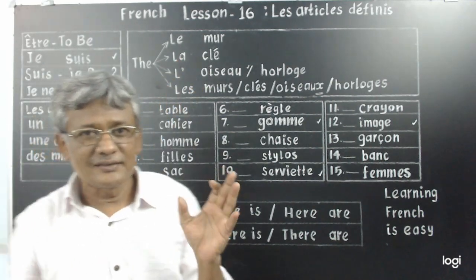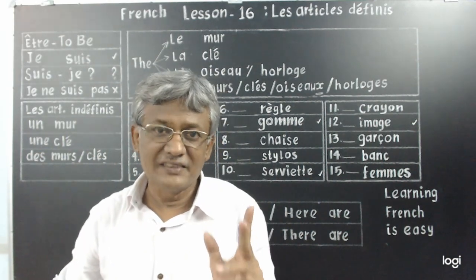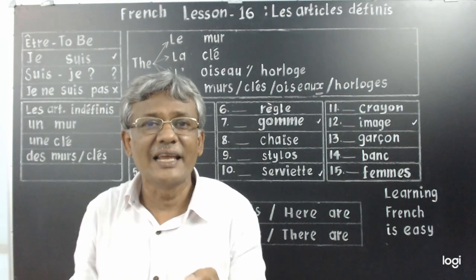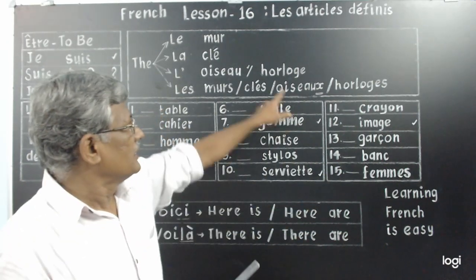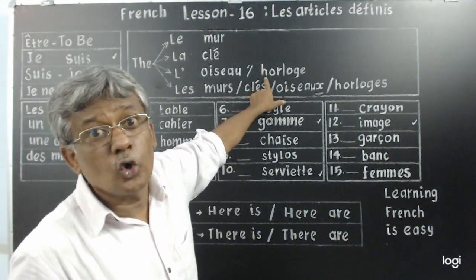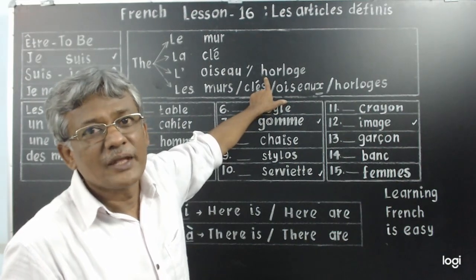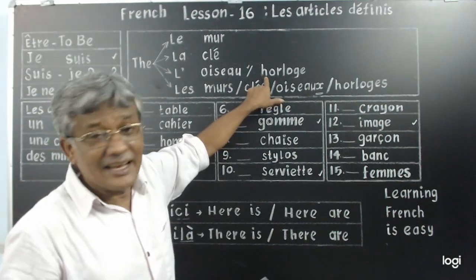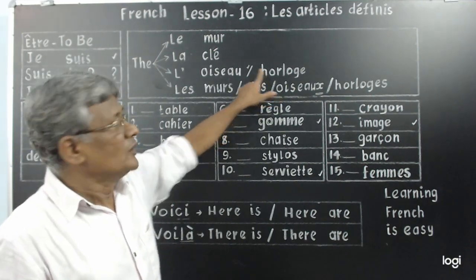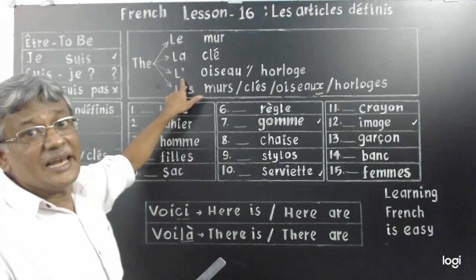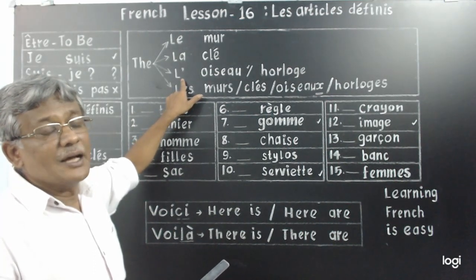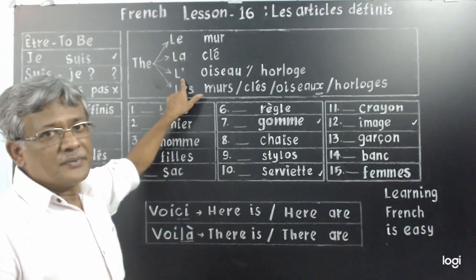So you should understand masculine or feminine singular starting with a vowel or H mute, H silent. It is not pronounced horloge with an H, H is silent, H mute. Understand? So it's treated to be a vowel. So LE and LA become L apostrophe, masculine or feminine singular.